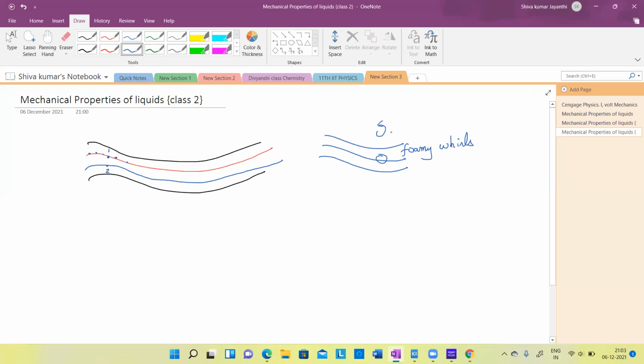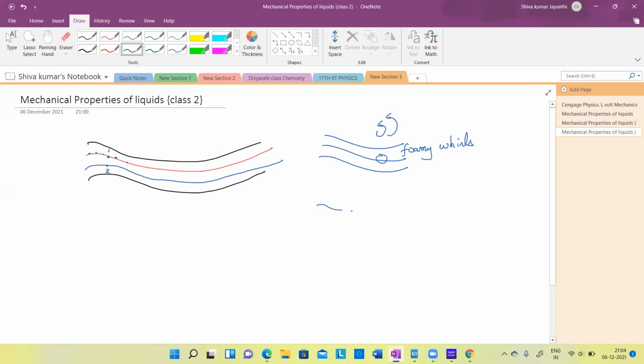Small eddies it will form at the place where they hit the stone, and this is the basic reason for the streamline flow to be lost. The streamline nature is lost at the place where these eddies are formed, or when you keep an obstacle.